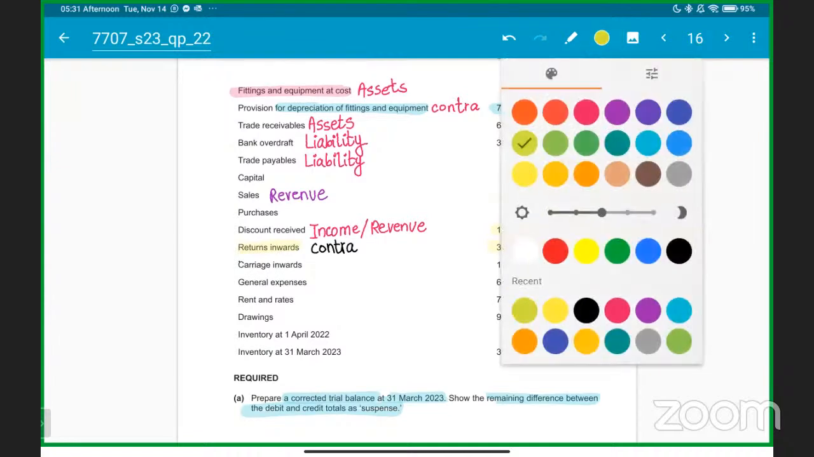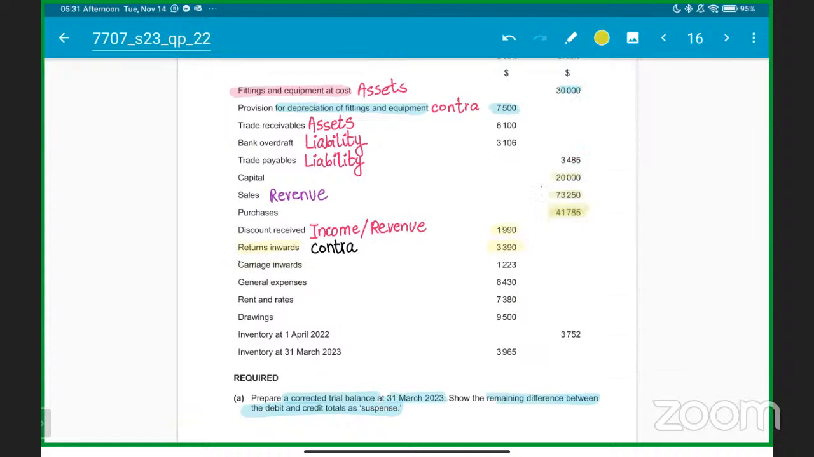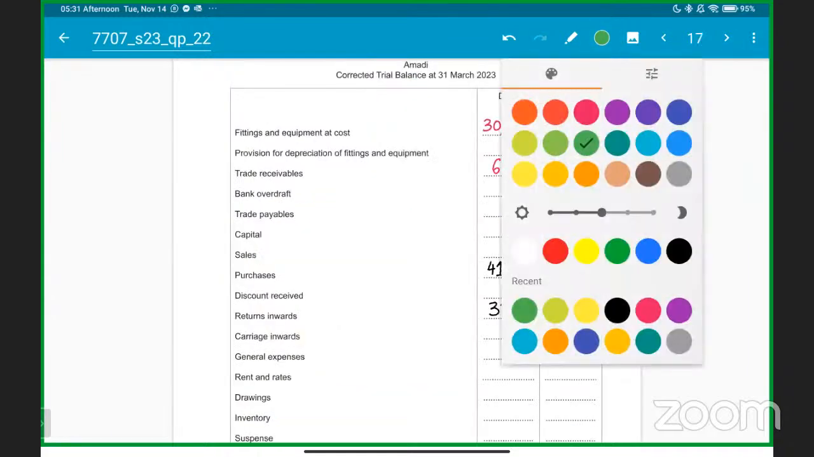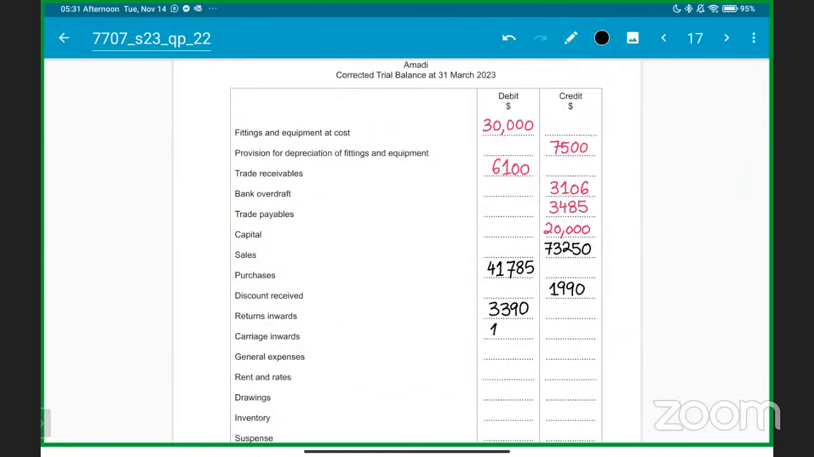Okay. Carriage inwards we already talked about in the inventory valuation topic. Carriage inwards is the cost that you incur for bringing the raw materials to your factory warehouse or manufacturing plant, and it is added to the purchases. So both will have the same nature. Carriage inwards will also be on the debit side. So here we go, carriage inwards as $1,223. So carriage inwards comes here.